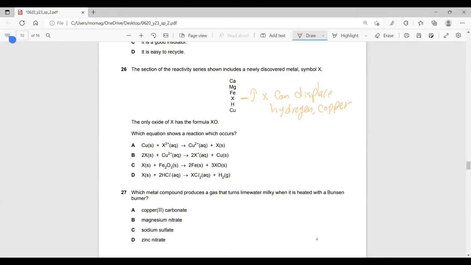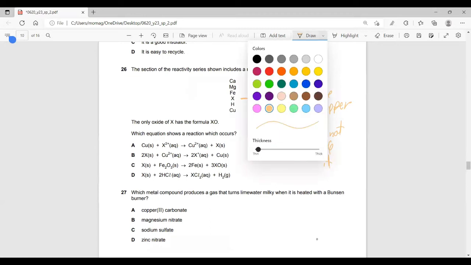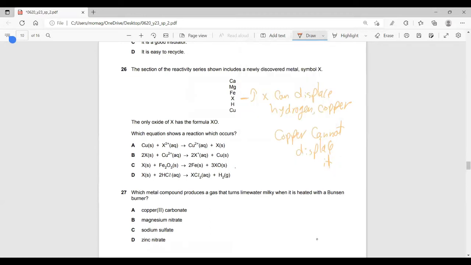On the other hand, copper cannot displace it. So this is the first fact from the reactivity series.